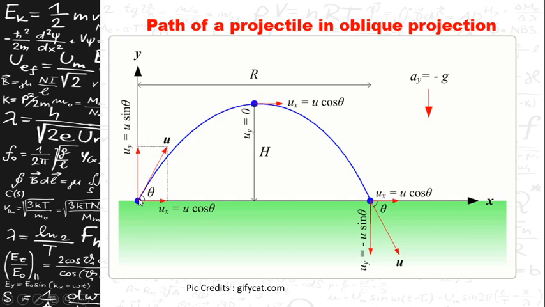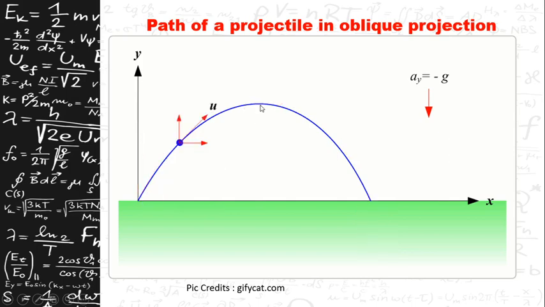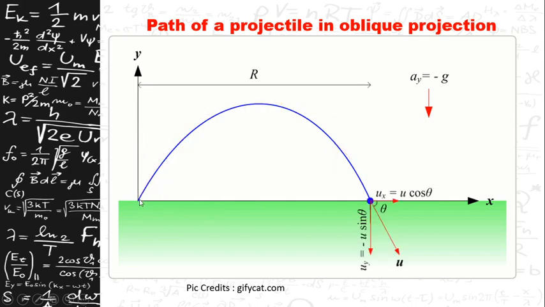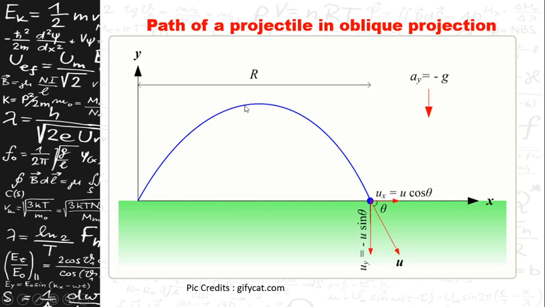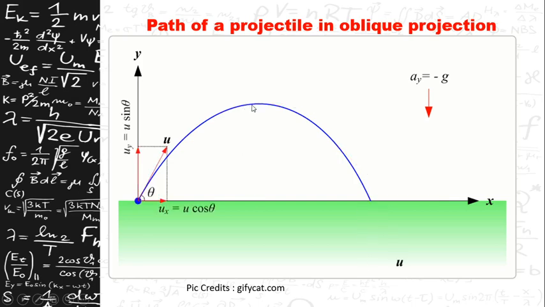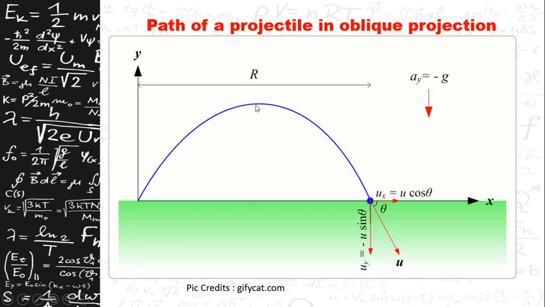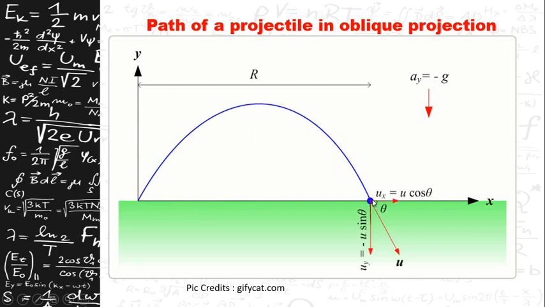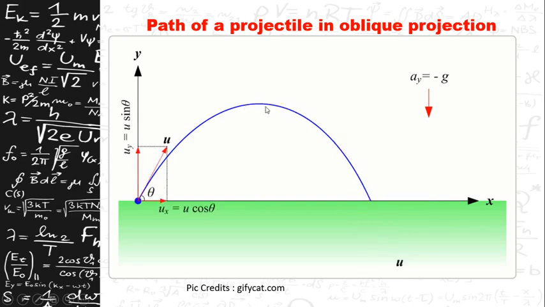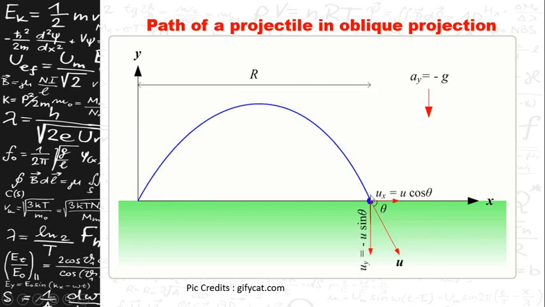From the point of projection to the maximum height, the vertical velocity component decreases gradually and reaches 0 at the maximum height. Then from maximum height to the ground, again the vertical velocity component increases gradually.